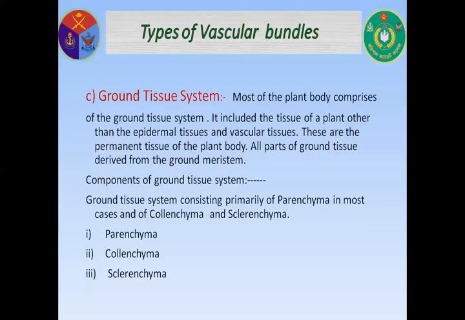In dicot roots, the vascular cambium is completely secondary in origin and it originates from a portion of pericycle tissue. Now, pith or medulla. The pith or medulla is an intercellular ground tissue that occupies the central region of stem or root. It is formed by loosely arranged parenchymal cells with prominent intercellular space.